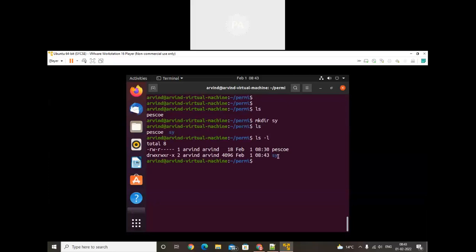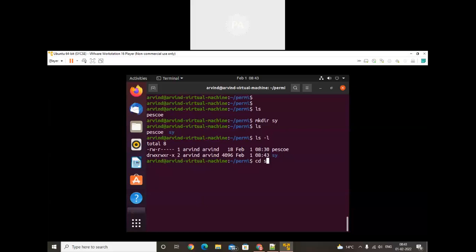When we talk about the sy, see the first letter will be treated as a directory. File के लिए first letter कुछ भी नहीं होता है. Okay, so directory के लिए first letter क्या होता है? D. D stands for directory. Later on, read write execute for owner. Read write execute for group owner, and read and execute for other. Okay, चलो हम इसके अंदर जाते हैं.